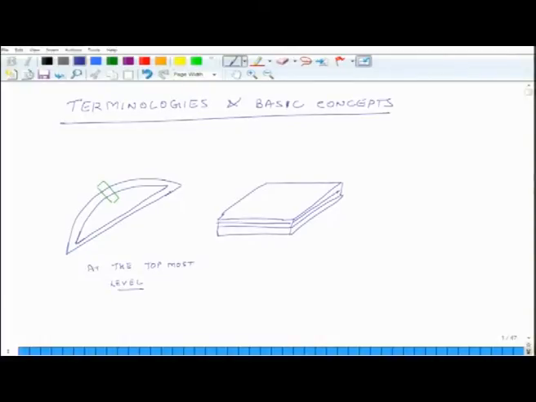For purposes of simplicity, we are just putting 3 layers, and it could be that the fibers in the top level may be oriented like this. So, when you look at it from the side, you may see the end of these fibers.